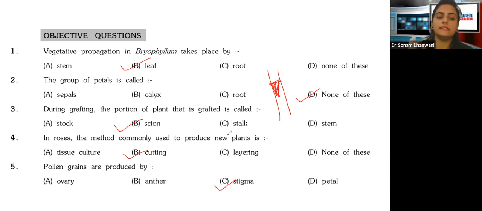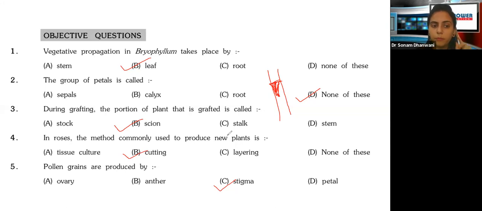Okay. Now tell me, when we talk about human reproduction, we talk about production of sperms. Then those sperms get instilled into the female reproductive organ, right? So when we talk about where the sperms are produced, it is about the male part. Stigma is the female part. Style, stigma, ovary are the three female parts.